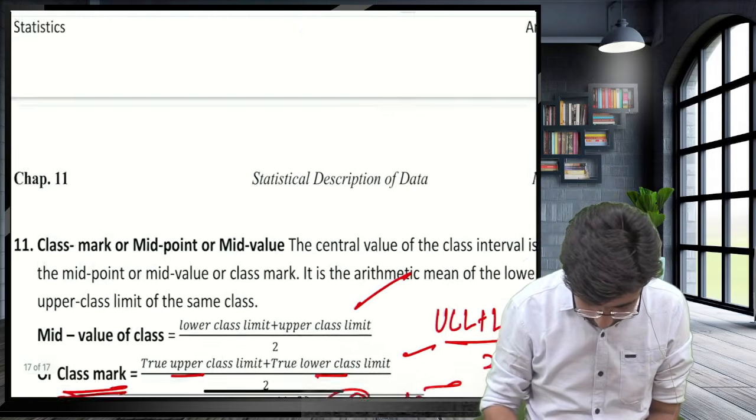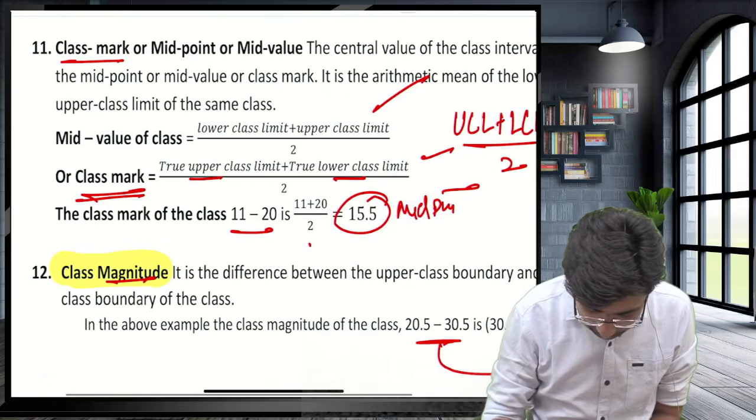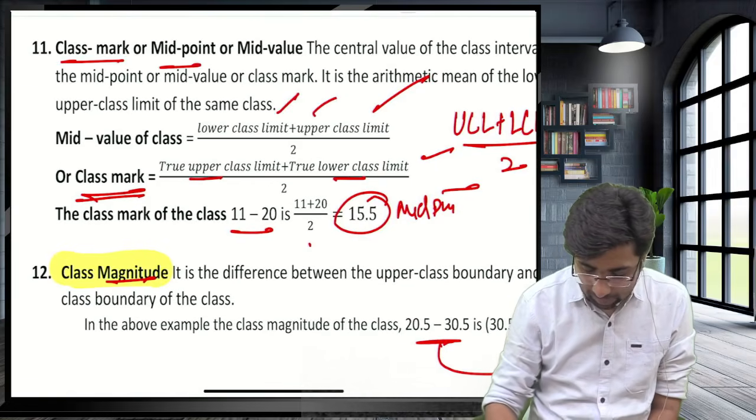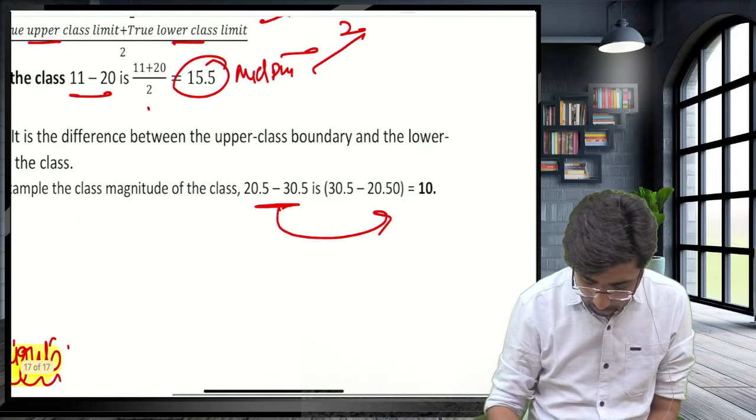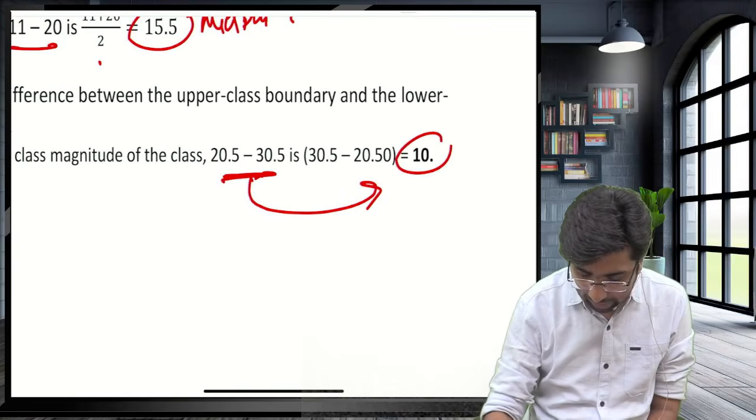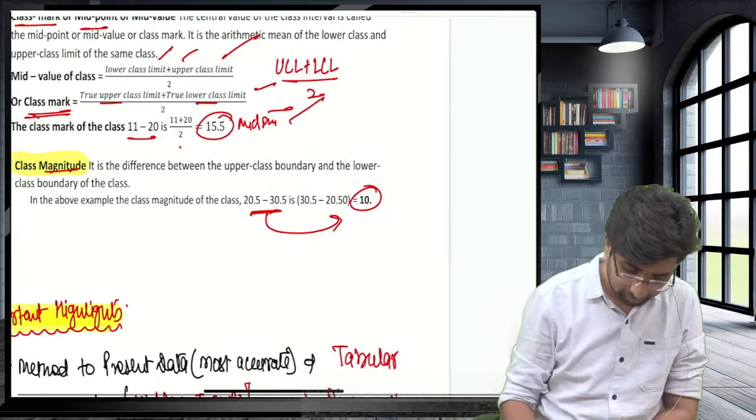Guys, what is the class mark or midpoint? Upper class limit plus lower class limit divided by 2. We have already seen this. Class magnitude, guys: the difference between them is also known as the class magnitude, or also known as the class interval.